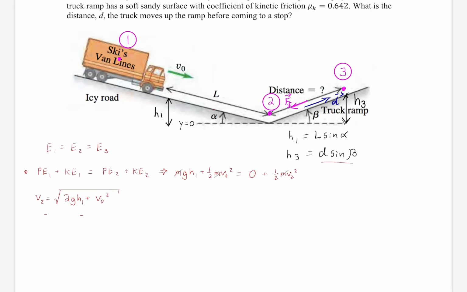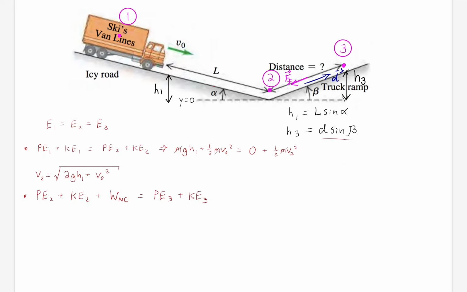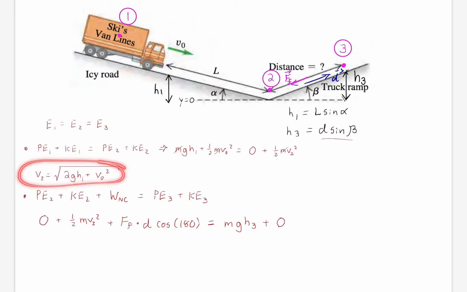Then we're going to go on to finding the energy conservation between E2 and E3. Here you can clearly see that I did put in the work by non-conservative forces, and here is the final energy at point 3. There's no potential energy at 2 because this is considered our y equals 0 point, at the bottom here. But there's definitely kinetic energy, V2, and we know what the value is. You could find this numerically, I just wanted to keep it symbolic.